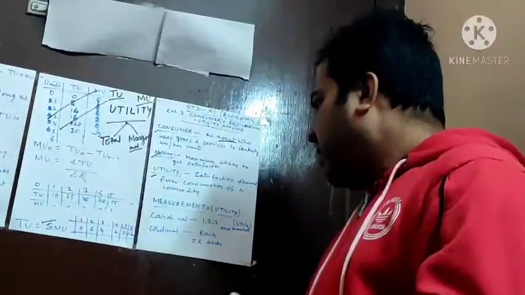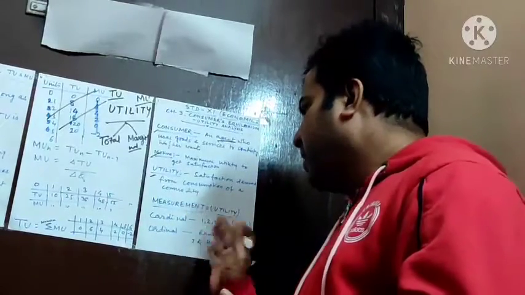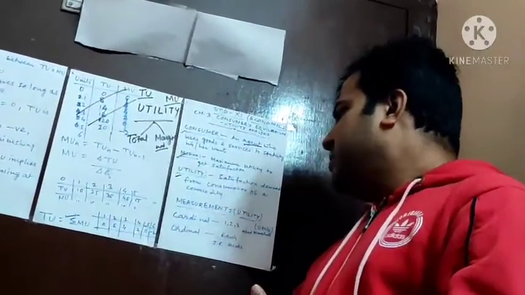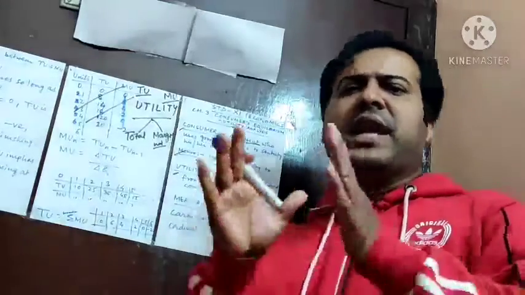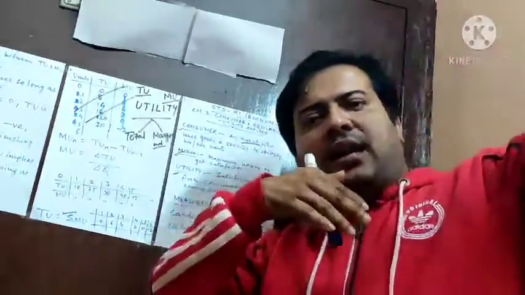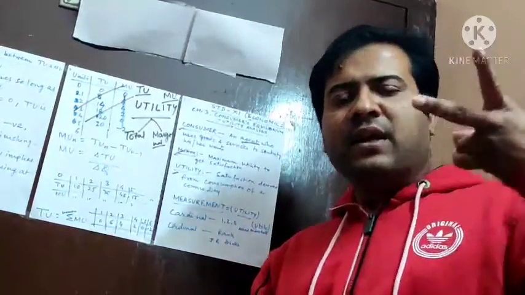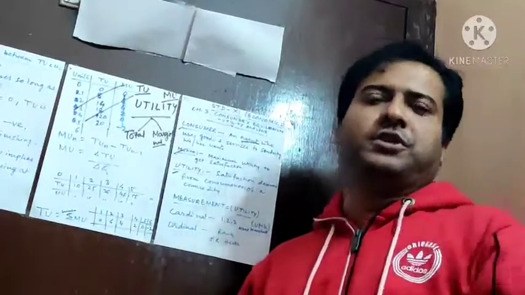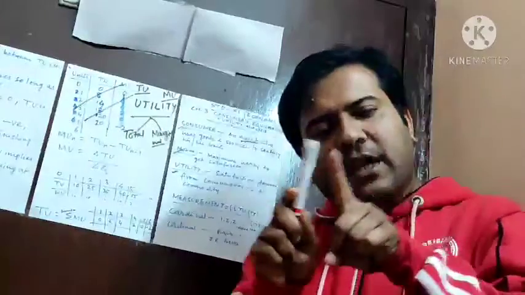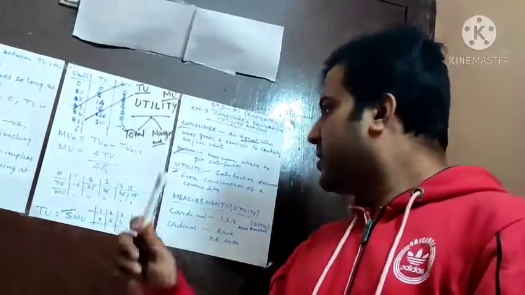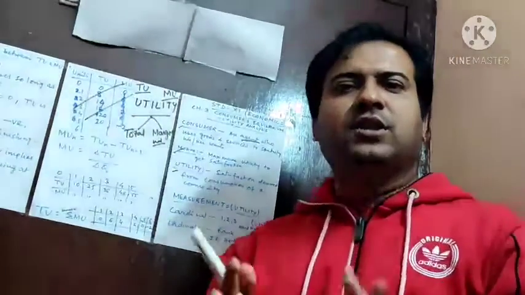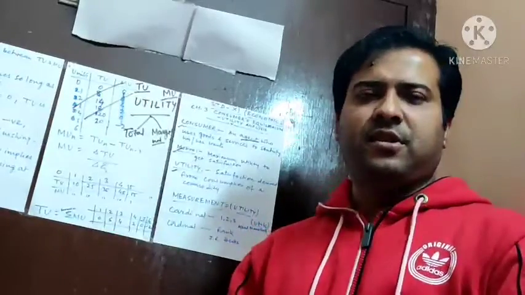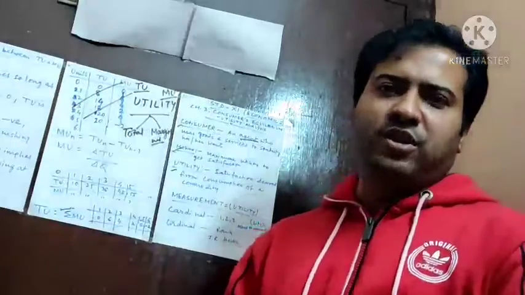And in ordinal utility, it is written as rank. Rank means either high or low. Now there are two theories, and the two theories are conflicting. Cardinal and ordinal are actually the theories of various economists. The cardinal theory is actually given by Alfred Marshall.